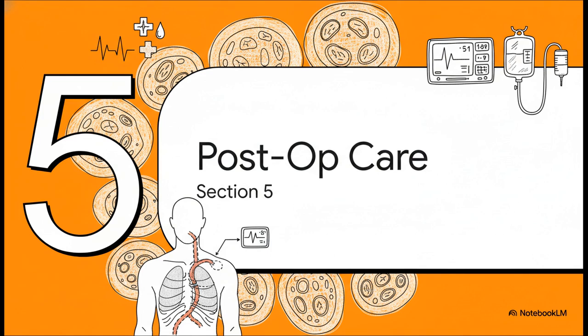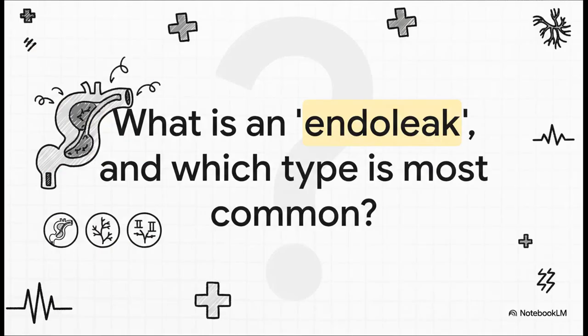Very good. Let's assume you went with the EVAR and it was a success. The patient is now recovering in the intensive care unit. The procedure went well and his blood pressure has stabilized. Tell me about a complication specific to this repair. What is an endoleak? And which type do we see most commonly?